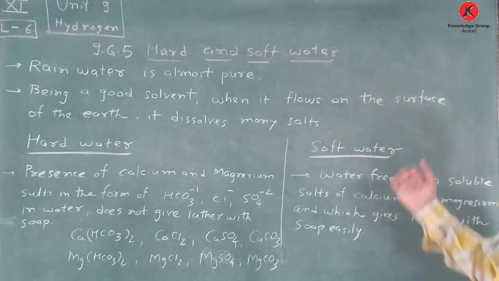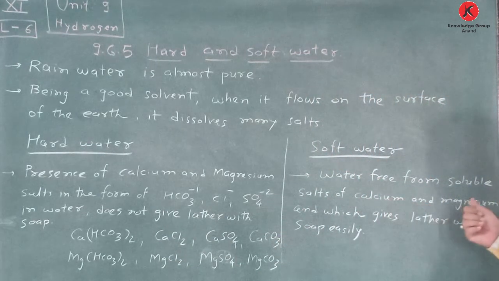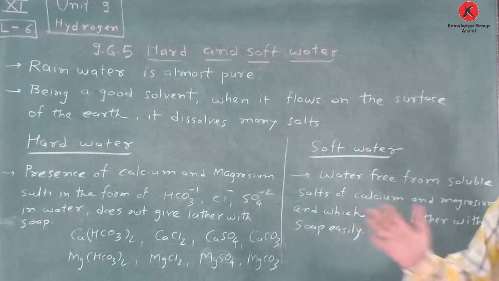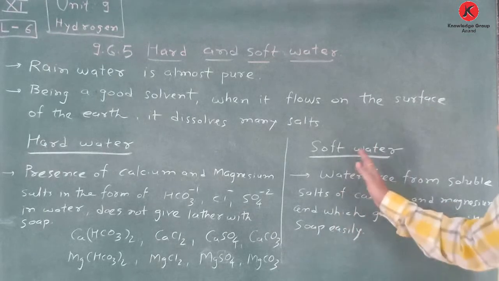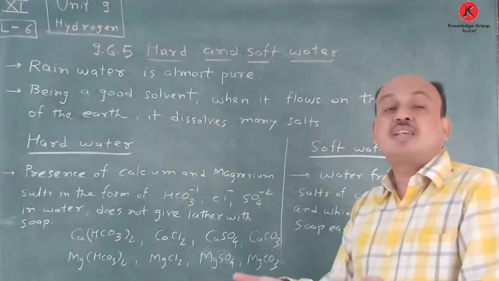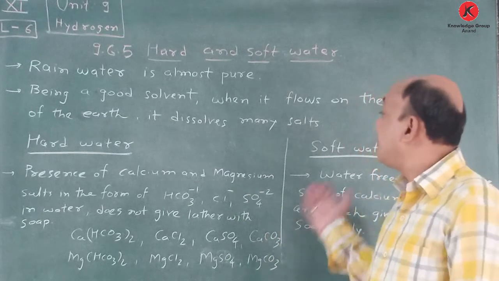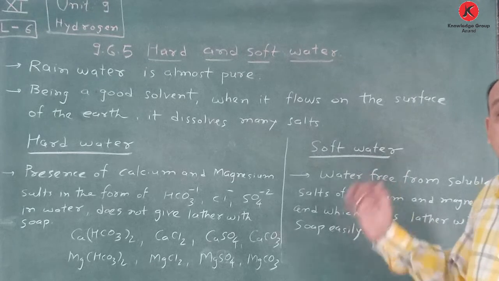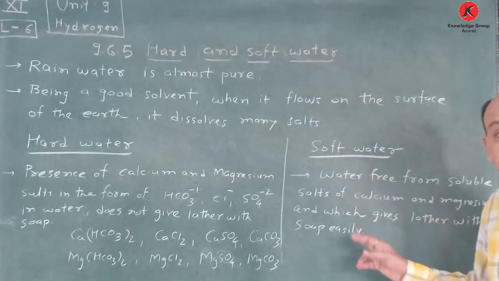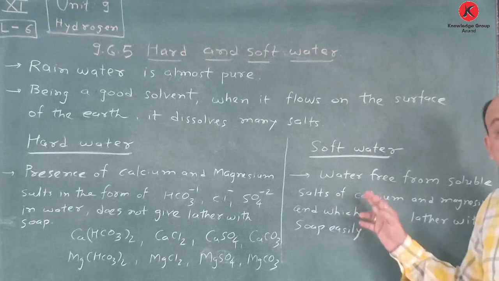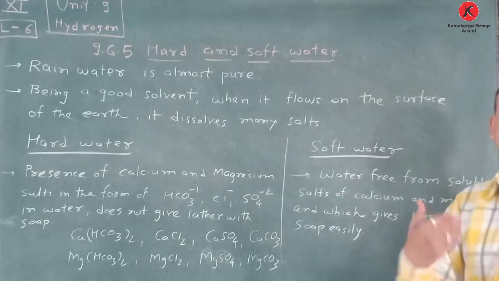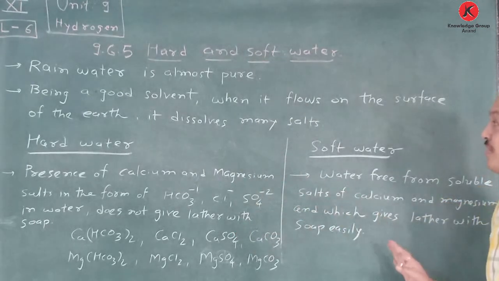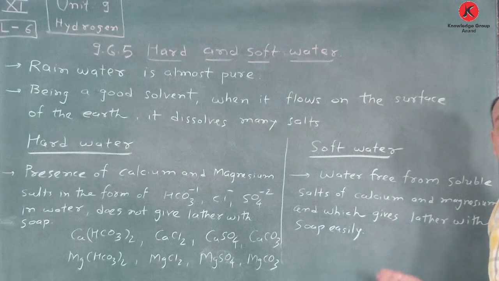And what is soft water? Water free from soluble salts of calcium and magnesium, which gives lather with soap easily. They are considered as soft water, and they give foam very easily. Soft water is used in washing our clothes and utensils also, because foam is produced very easily, and foam removes dirt very easily. So here it's very important: this is hard water and this is soft water. Write it down according to your NCERT textbook.